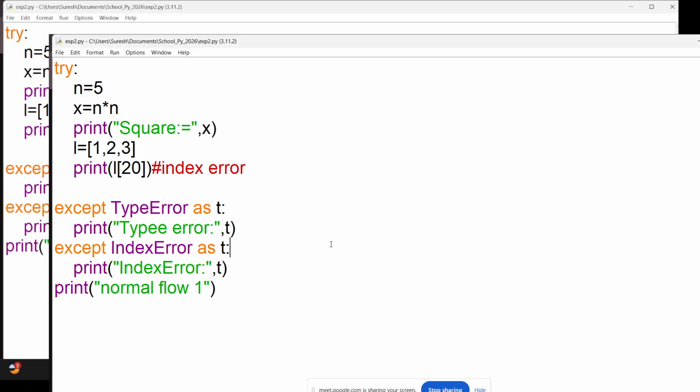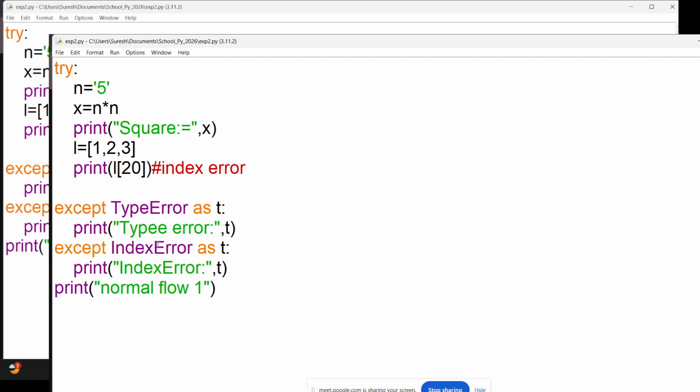Now just tell me, if I write this code over here, and you observe the code carefully, you will come to know there are two errors. The first is a type error, the second is an index error. And we are handling both the errors, the type error and the index error.